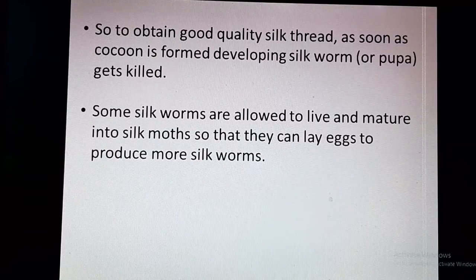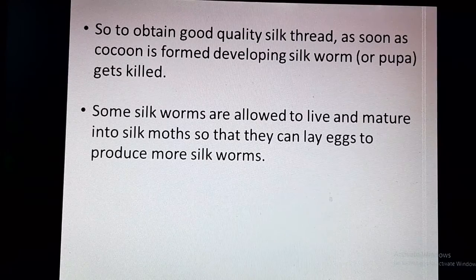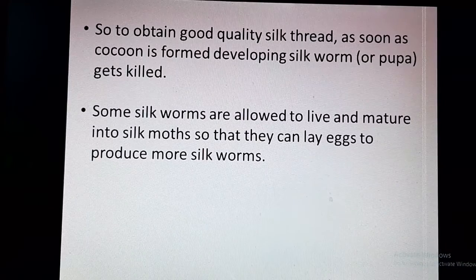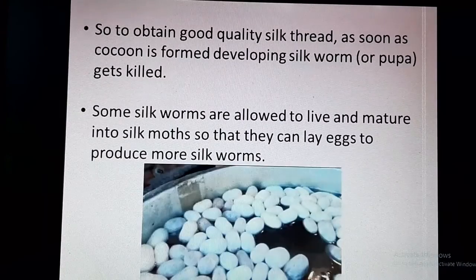So we are taking a few good quality cocoons, like cocoons which are bigger in size and the fiber is lustrous. We are keeping these cocoons as seeds for the next life cycle. We are allowing them to mature so that the adult silk moth comes out and lays eggs, whereas the rest of the cocoons are boiled so that the silkworm inside the cocoon gets killed and we can obtain good quality silk thread.